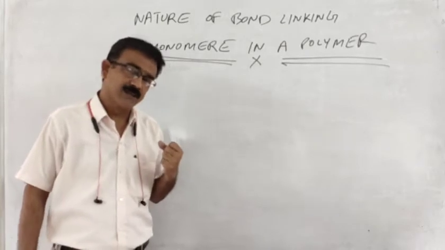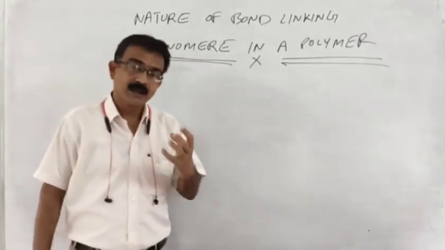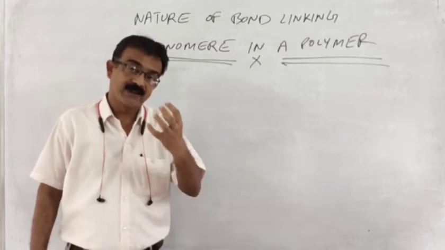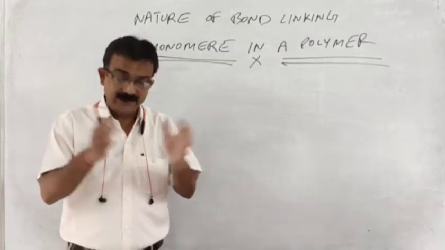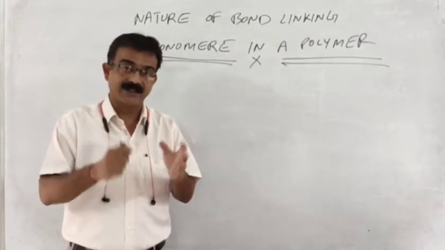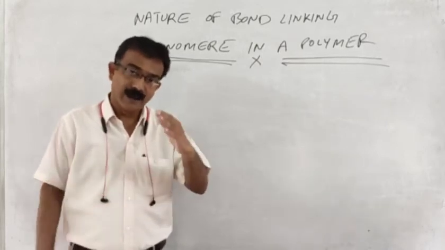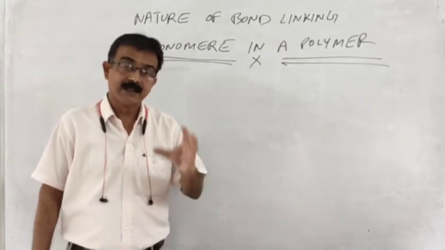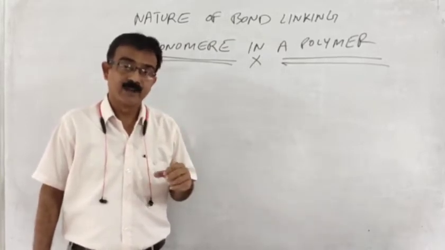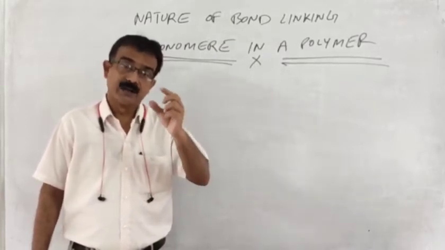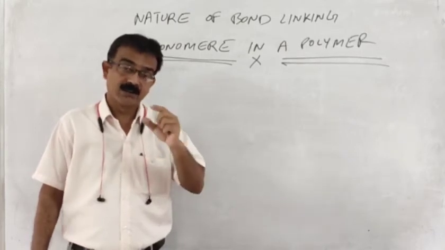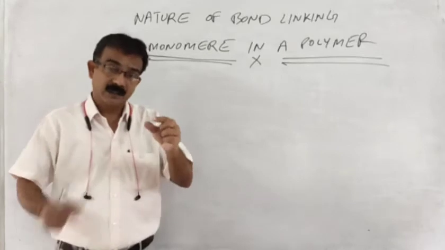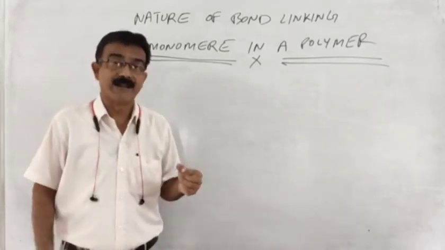In the same way, if we talk about carbohydrate, carbohydrate is what? Polysaccharide. Polysaccharide is developed by the linking of its basic unit, that is, monosaccharide. When monosaccharides are bound together with the help of glycosidic linkage, they form polysaccharide. In the same way, deoxyribonucleic acid is a polymer of nucleotides.